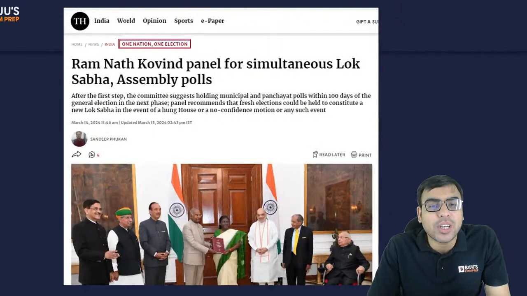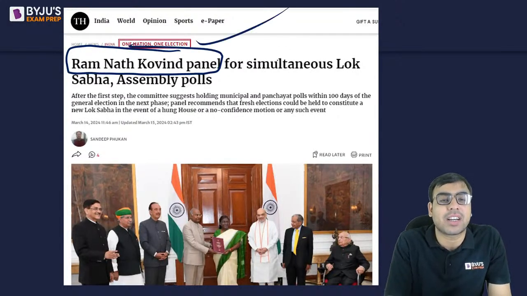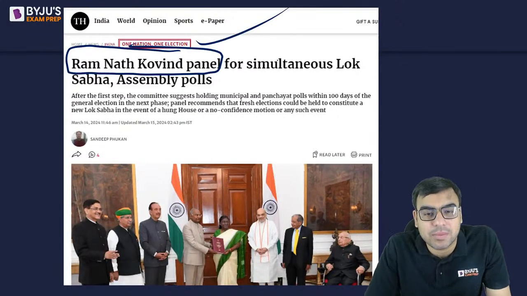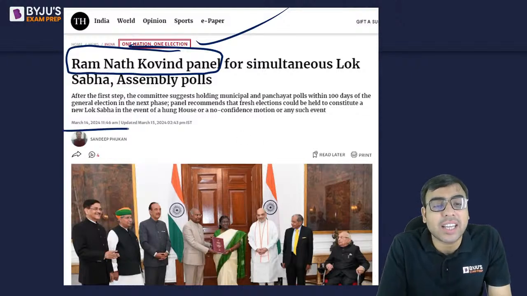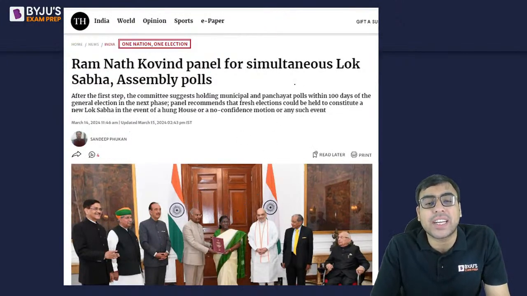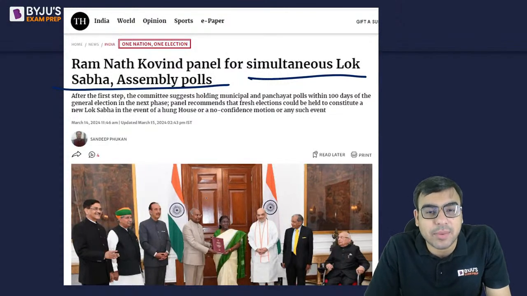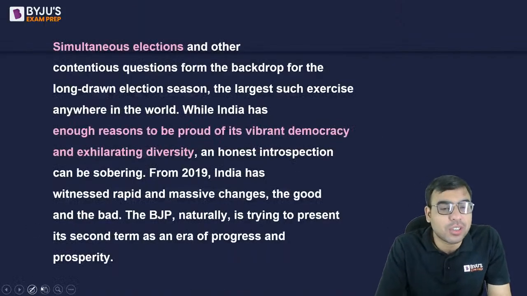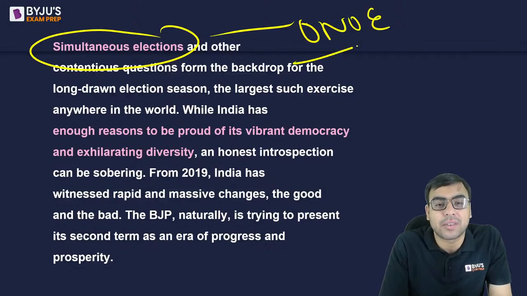Then one nation, one poll की बात हो रही है. Recently, a committee has been set up in this regard, and that has been headed by Ramnath Kovind, the head of this one nation, one election committee, ठीक है? And recently it actually submitted a report to the president of India. It supported the idea of simultaneous Lok Sabha and assembly polls. Now what is simultaneous polls, or what we call one nation, one election?